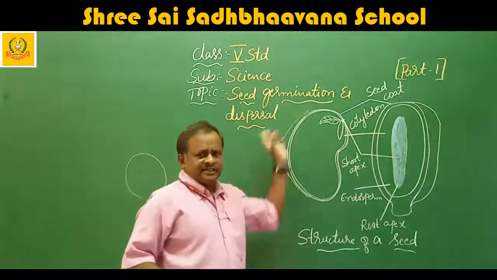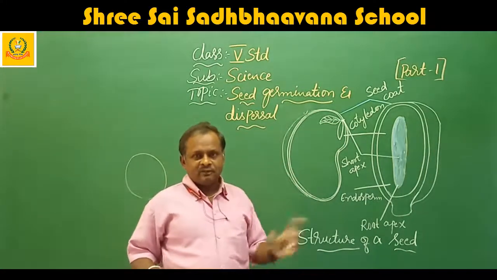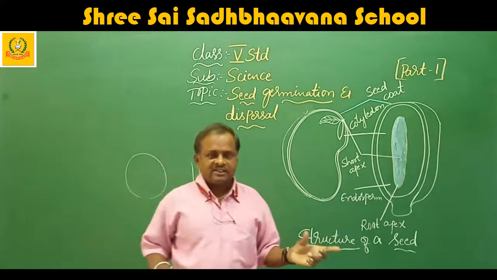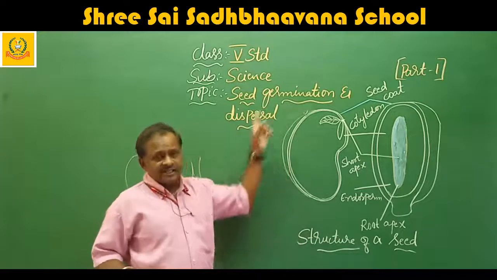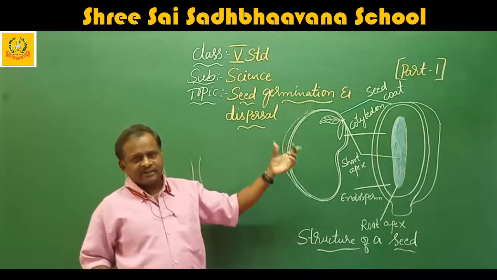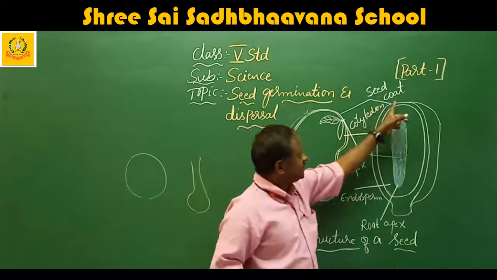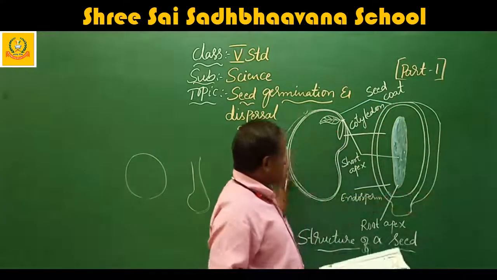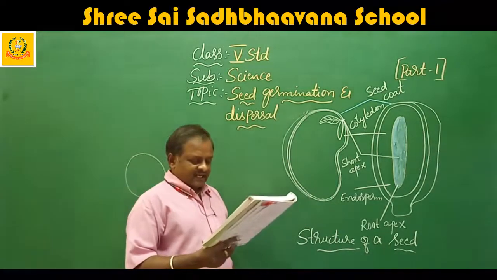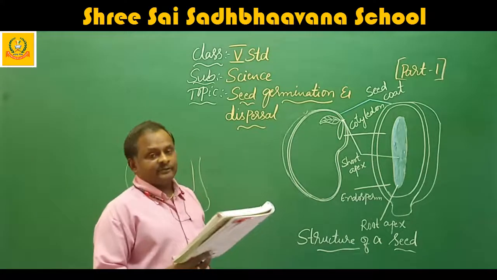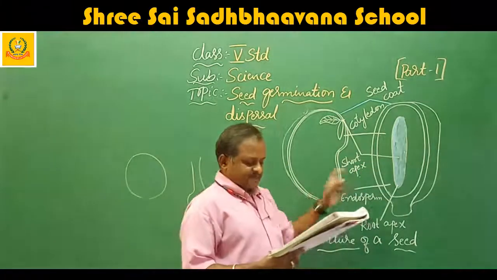It covers the whole seed from the water, because if water comes in contact with the seed, it will destroy it. So the seed coat protects the seed inside it. Outside is called the seed coat, and it covers and protects the embryo and the food supply inside.